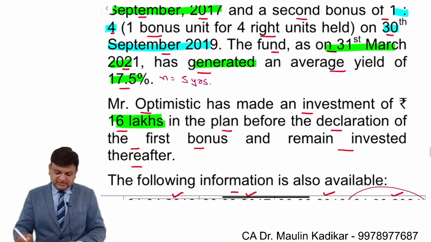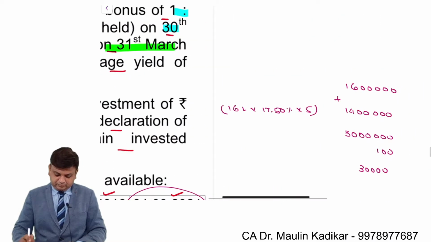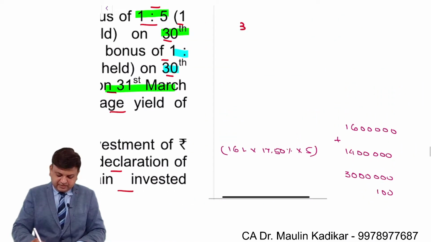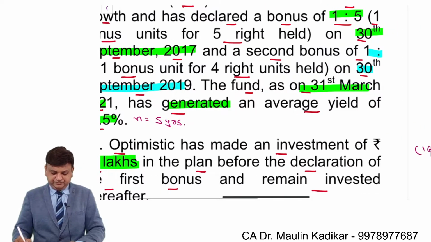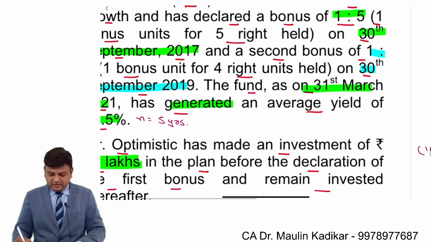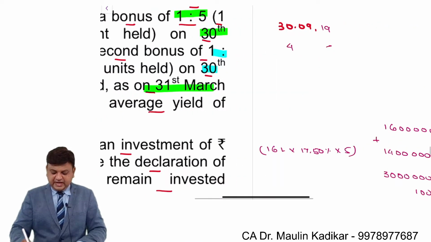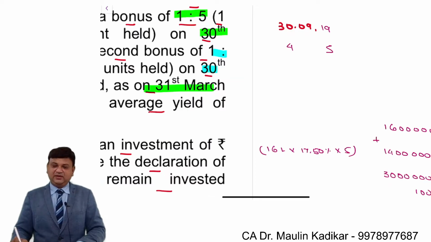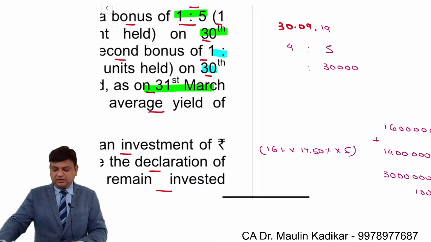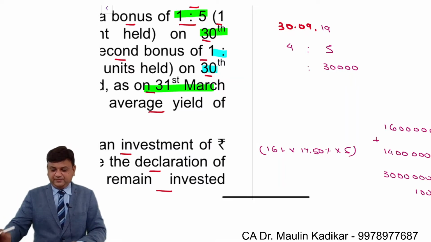We understand it like this: on 30th of September 2019, if you are holding 4 units before the bonus issue, then after the bonus you would be holding 5, and we understand that you are holding 30,000 units on the date of redemption. So please use your calculator. 30,000 into 4 upon 5 comes to 24,000 units.